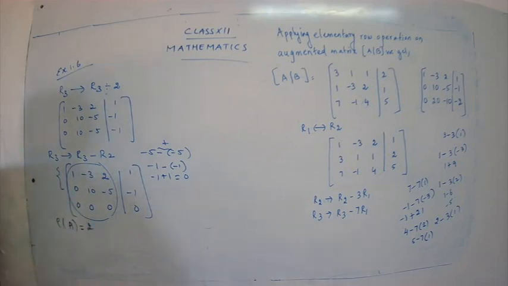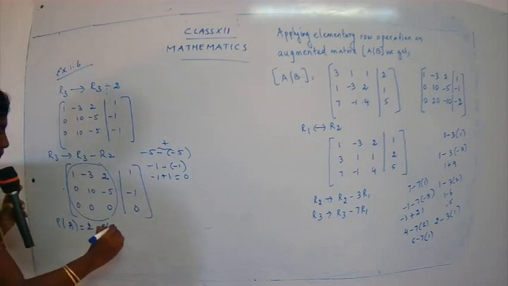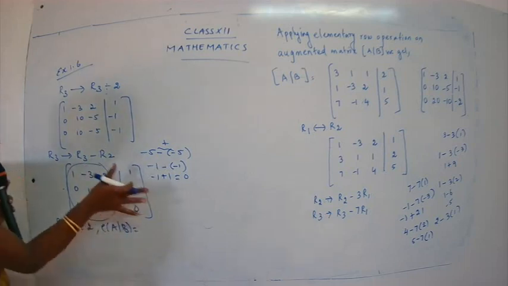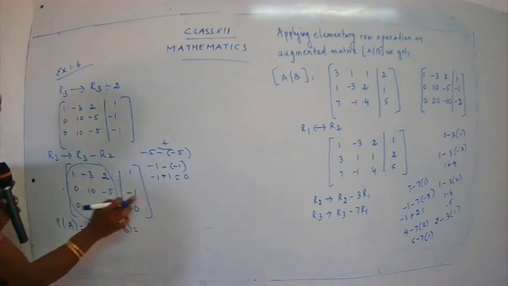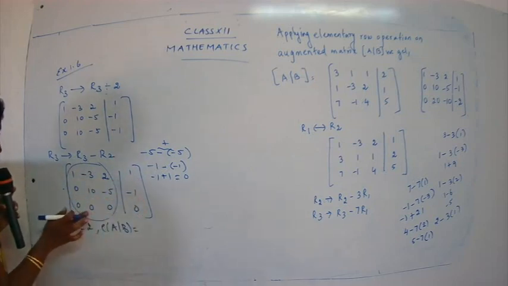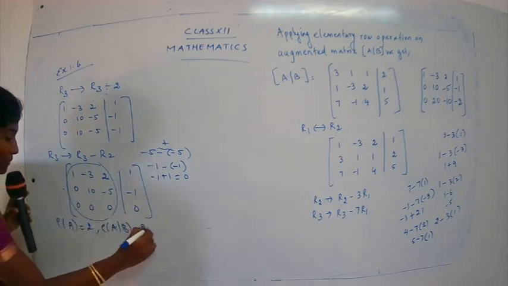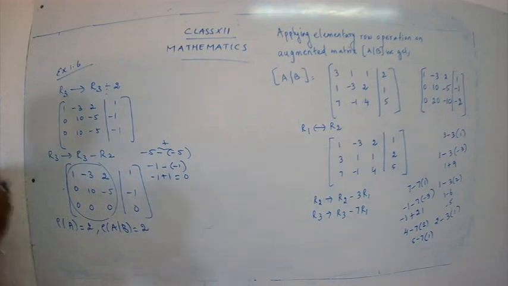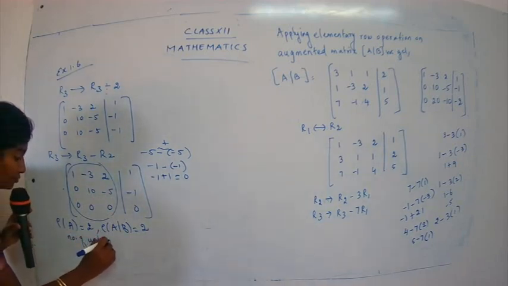Rank is 2. Good. Let's go for the whole matrix, that is rank of AB. This is a non-zero row, this too, and again this is a 0 row. So what is rank of AB? 2.